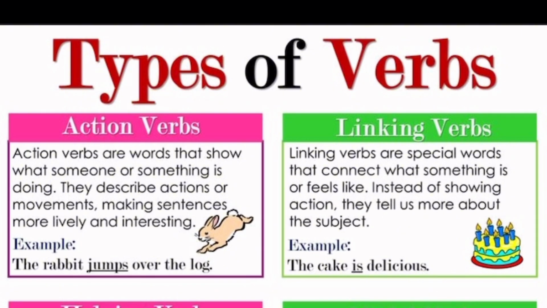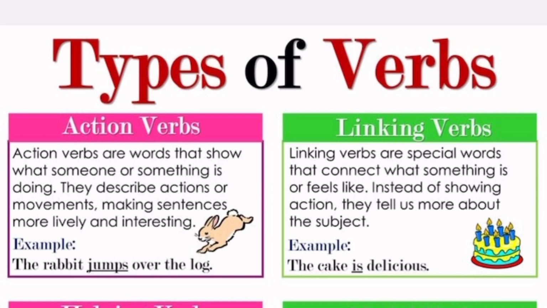They tell us more about the subject. They can either tell us an identity of the subject or they describe the subject. If I say my father is tall, what follows is describing my father. My father is a teacher. What follows that is the identity of my father. So an action verb shows what the subject or what something is doing, while a linking verb shows the state of being of the subject. I'm going to stop right here.